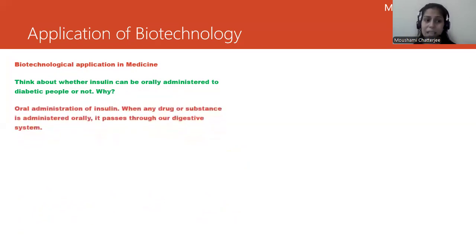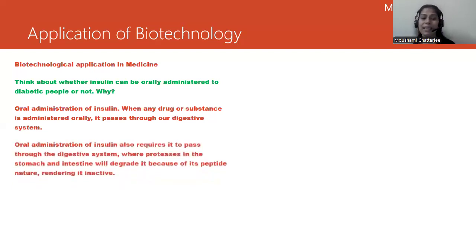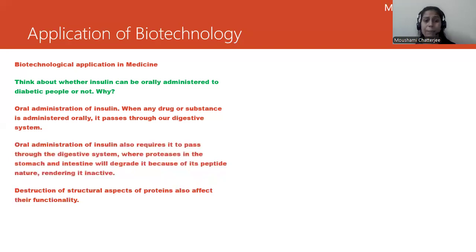Let's understand. Oral administration of insulin would not be possible. Why? When any drug or substance is administered orally, it passes through the digestive system. This artificial insulin is going to pass through our digestive system. Insulin is a protein hormone, so what is going to happen? There are protease enzymes within the digestive system, so they are going to degrade the insulin because it is peptide in nature. That's why it will become inactive.